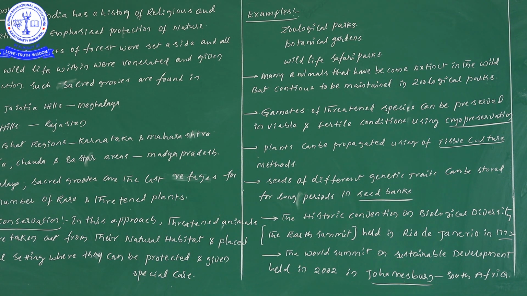So in this particular case, at the World Summit, 190 countries pledged their commitment to achieve by 2010. In 2002, approximately 190 countries sat together and pledged their commitment, and they gave one deadline also, that is 2010: a significant reduction in the current rate of biodiversity loss at a global, regional and local level.